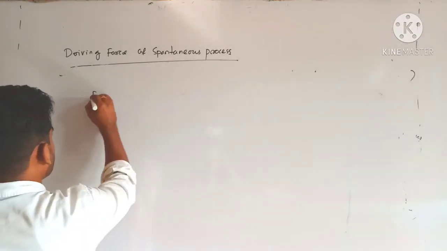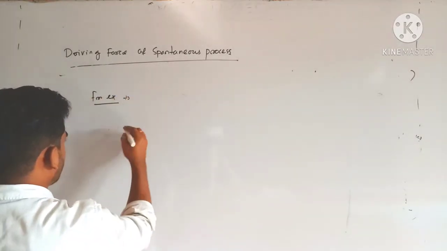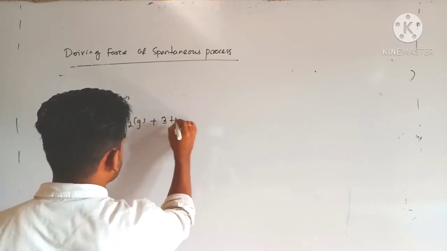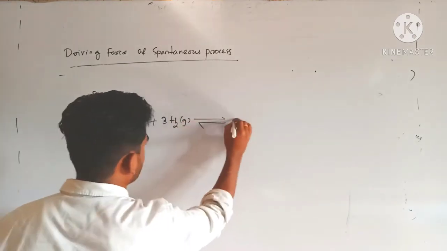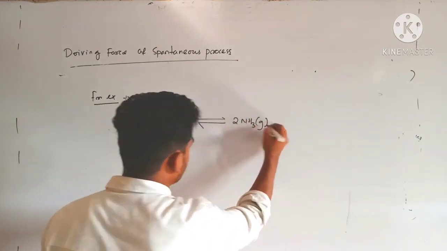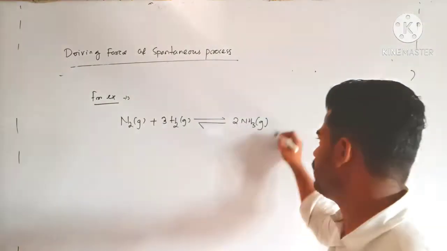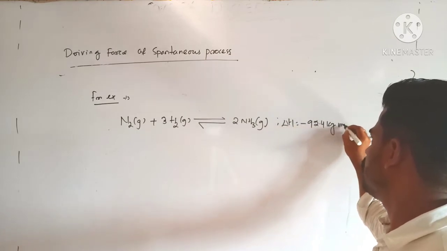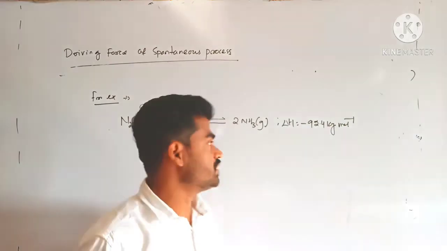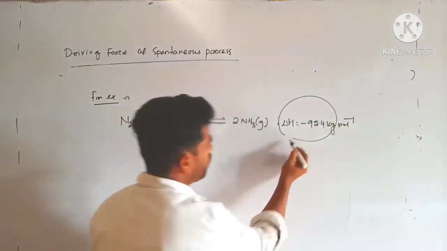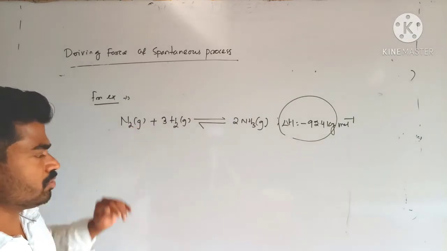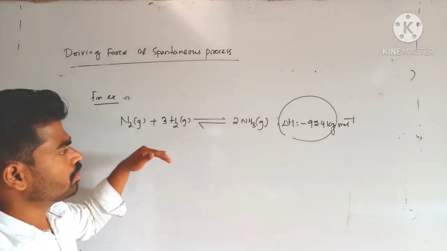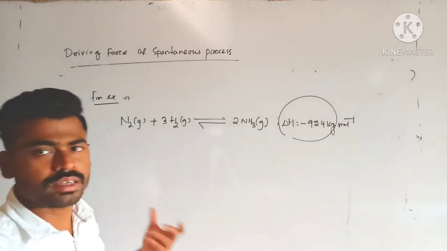For example, this one is also a spontaneous process: dinitrogen treated with hydrogen gives 2NH3, formation of ammonia gas, and this reaction is exothermic, del H is minus 92.4 kilojoule per mole. Clear? The negative del H value indicates that the reaction is exothermic and energy is released as a result of this chemical change. So the reaction mixture becomes stable. Clear?